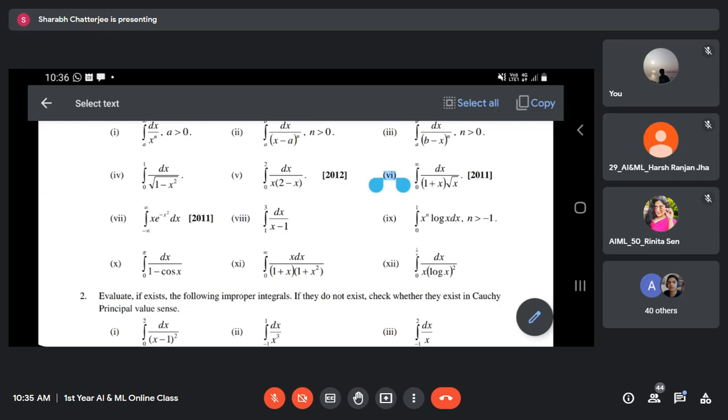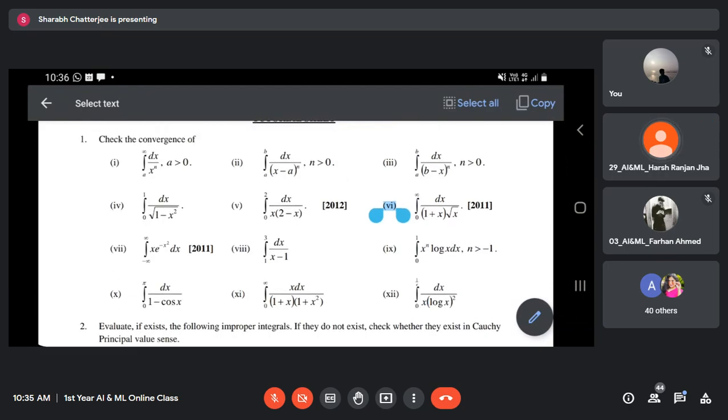This is not the first kind. Observe properly. This is the third kind, right? Because of root x, zero. That portion, right?